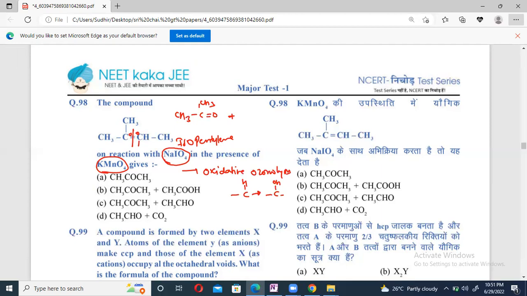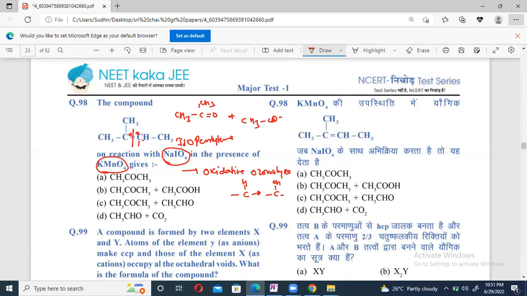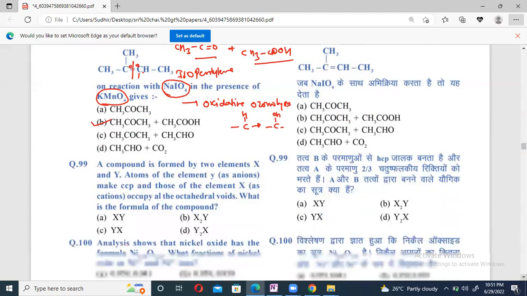So on the other part we are having an acid. This is CH3 bonded with COOH, because already one oxygen is here, and again this H will be replaced by OH. And we got the acid, we got the acetone. So acetone and acid, option B is correct, 98.